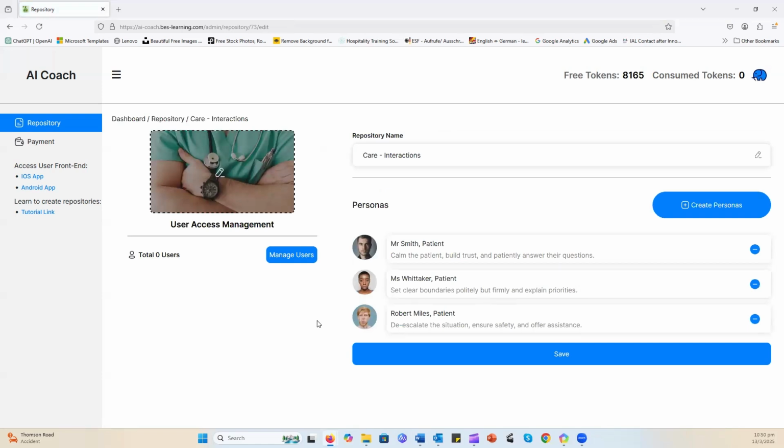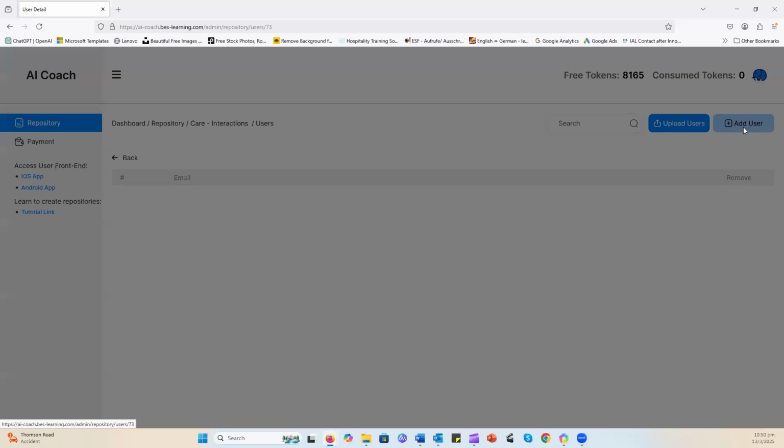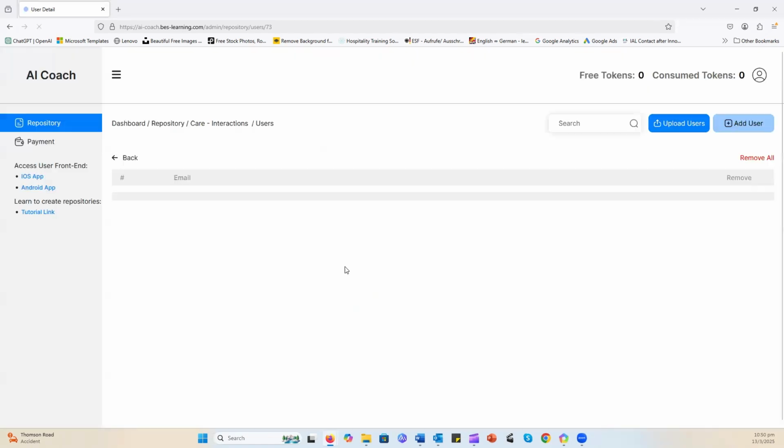And what you can do now, you see the Manage Users button here. That's where you decide who in the front end will have access to this learning module. You click on that one and add user on the top right corner here. And then you just put in their email addresses. Just assigning that to myself now.